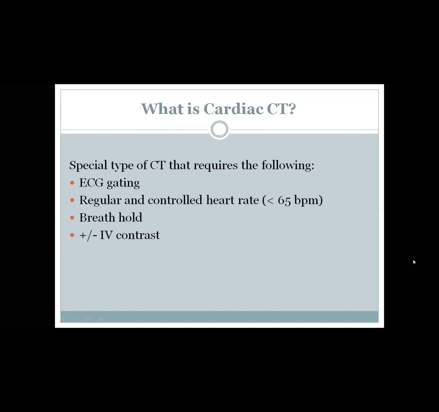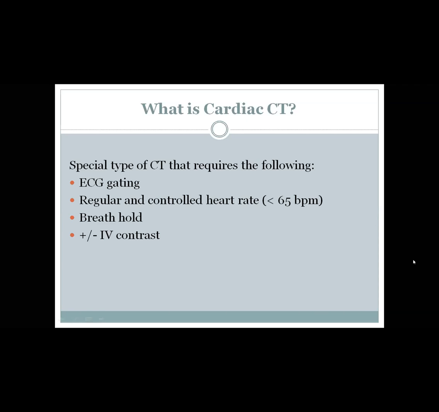Yes. The other requirement for the CT is that we need a regular and controlled heart rate, preferably less than 65. This is of paramount importance in coronary CT angiography to avoid cardiac motion, because we know the coronary artery's diameter is in millimeters.